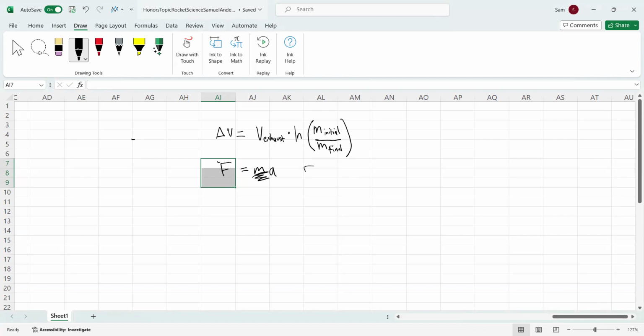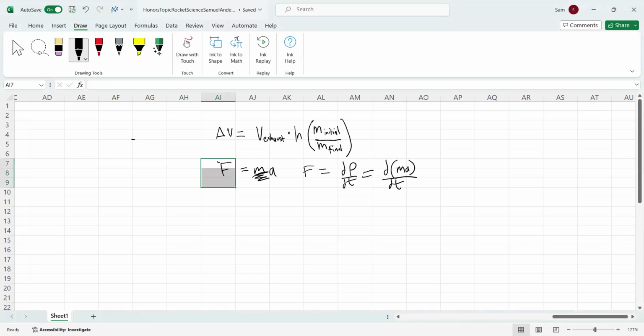So force is actually equal to the derivative of momentum with respect to time, or force is equal to momentum change with respect to time. And this is equal to the derivative of mass times velocity with respect to time.